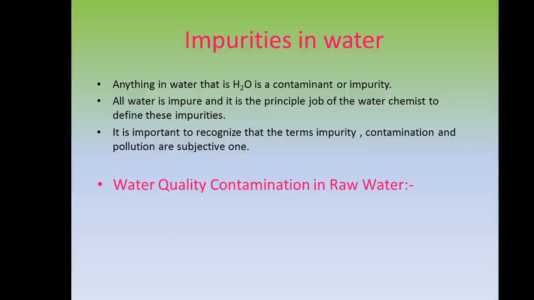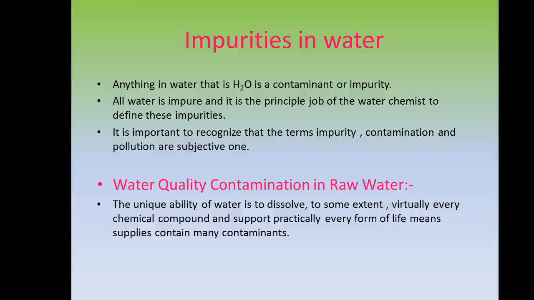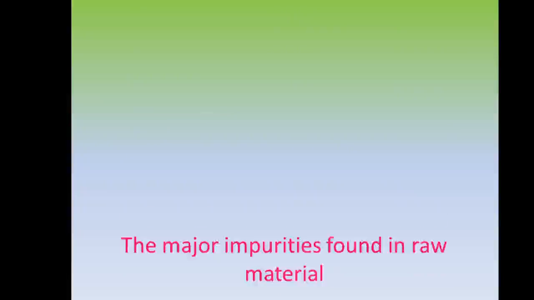Next, water quality contamination in raw water. The unique ability of water is to dissolve, to some extent, virtually every chemical compound and support practically every form of life, which means water supply contains many contaminants.